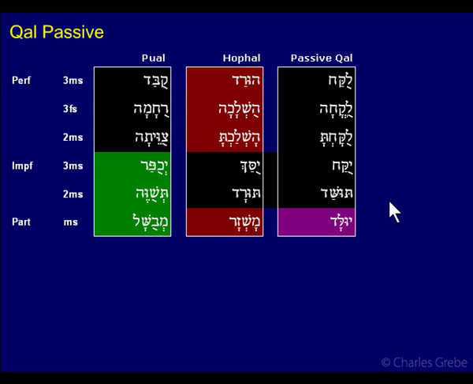So every once in a while, you're going to run across a form. It looks like a pu'al, and if you look it up in a text that tells you what that form is, or you look it up in some software like Accordance, then you'll find them calling it a passive qal. So it's good to know what passive qal is, because you're bound to run into it. So passive qal, that's what we had here.